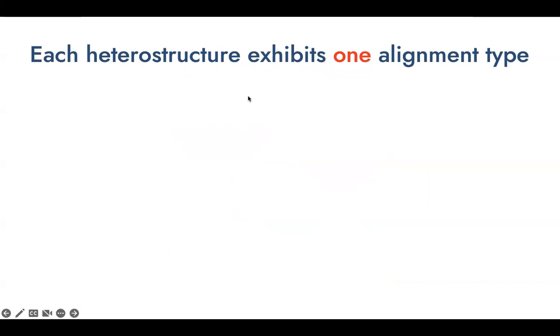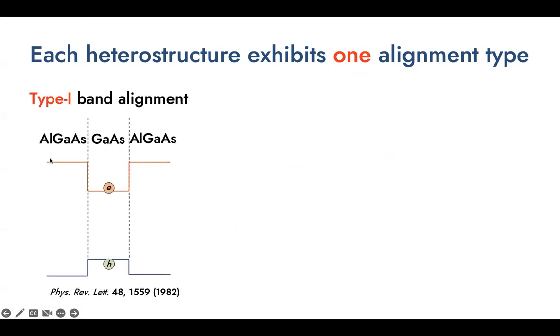There are many different heterostructures. They can belong to different types of band alignment, but generally each heterostructure only belongs to one type of band alignment or the other. For example, the famous aluminum gallium arsenide and gallium arsenide semiconductor heterostructure can actually be grown with very high mobility and is frequently used in fundamental studies such as the fractional quantum Hall effect. This heterostructure is a type 1 band alignment heterostructure.